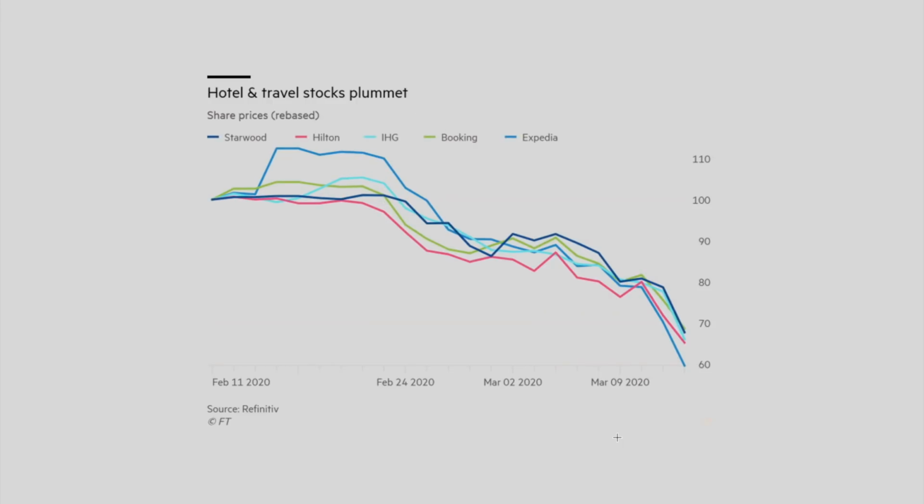Hotels and travel stocks are no different. We're seeing a consistent decline in all of these different hotels and travel stocks like Starwood, Hilton, Expedia. We're seeing a drastic decline ever since the beginning of February. So we are seeing a drastic effect worldwide on all of these different businesses.